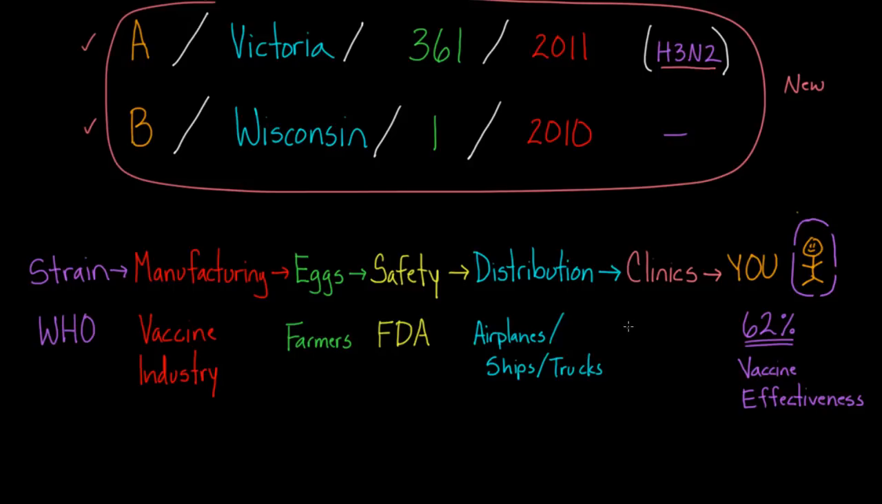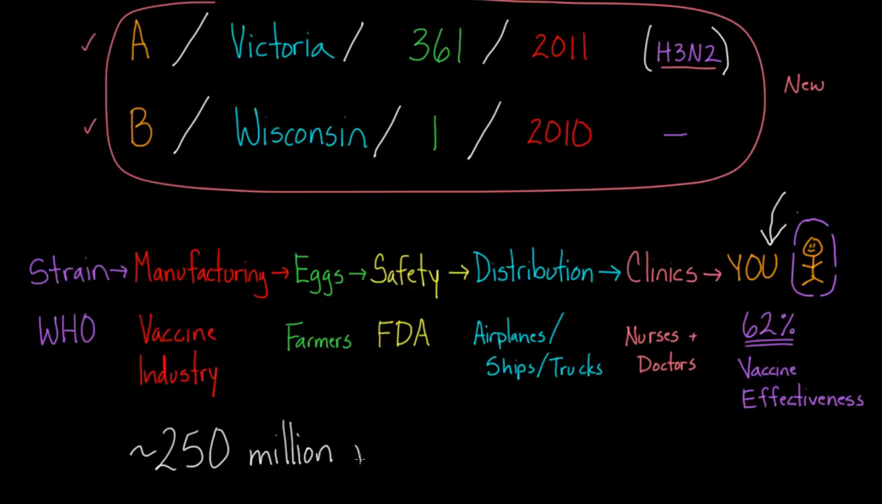And then finally, you've got nurses and doctors in the clinics that have to be informed. They need to know when to start making appointments for their patients and how to set up clinics to actually administer the vaccine to all the folks. And finally, we've got you, right? You're at the end of this chain. And not just you, but there are about 250 million folks just like you getting vaccines. So 250 million doses are actually put together.